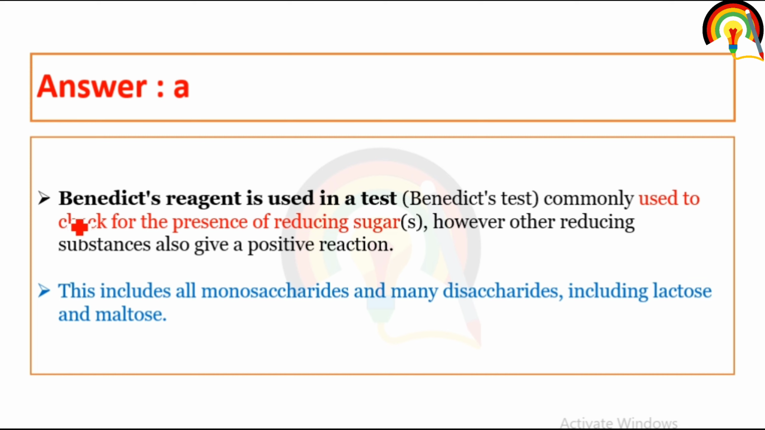So Benedict reagent is used in a test that is called Benedict test. That is commonly used to check the presence of reducing sugar. What is a reducing sugar? When there is a presence of free form of aldehyde and ketone as a functional group. And all monosaccharides and a few disaccharides like lactose and maltose, these are reducing sugars.